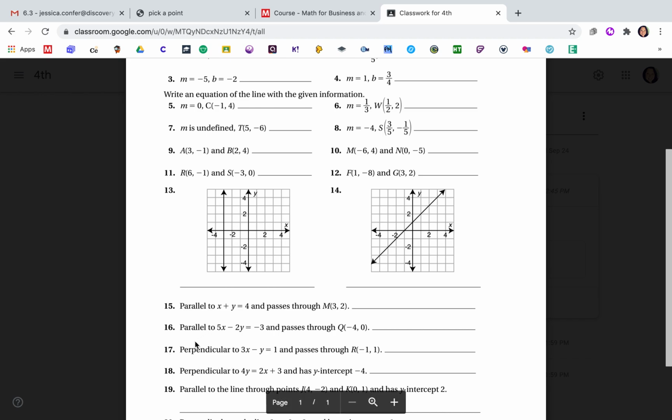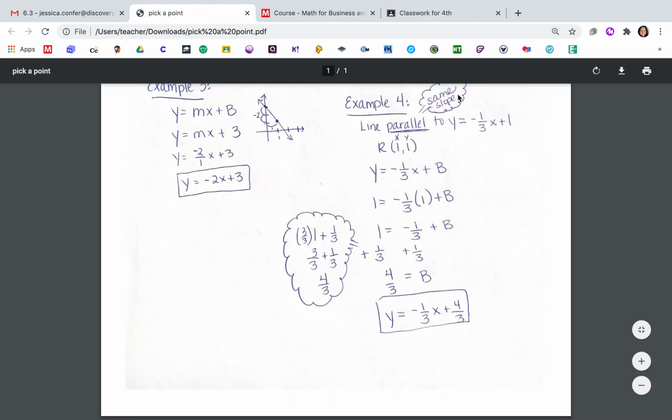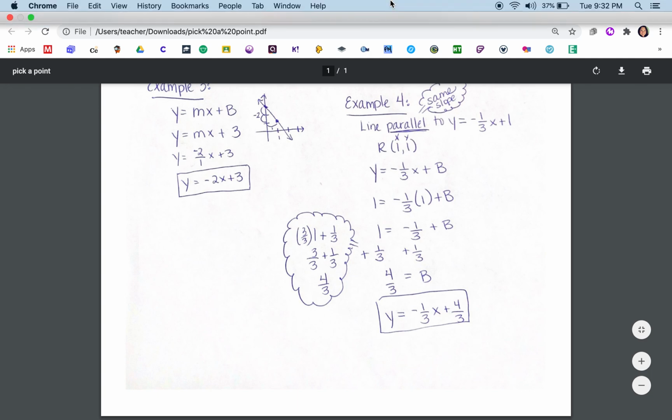Perpendicular. So remember when we're doing perpendicular lines, we want the negative reciprocal. So for instance, if this had asked for the perpendicular line, we would have found the negative reciprocal of this slope, which would have been a positive 3. And we would have substituted 3 in here, okay? It didn't ask for that, but just keep that in mind when you are working.